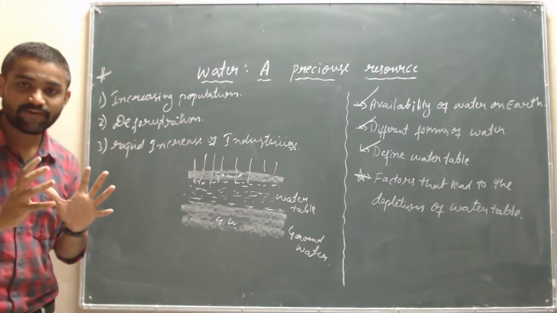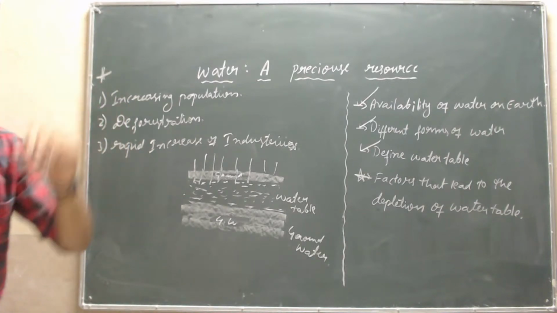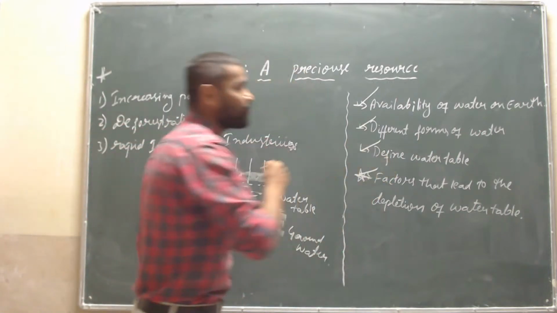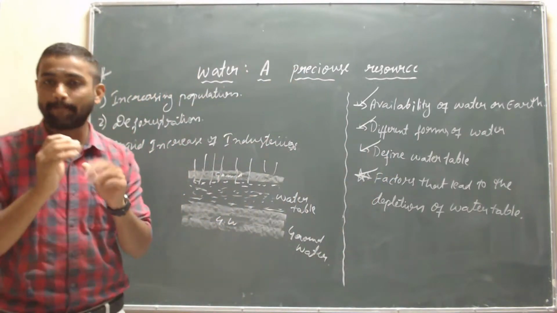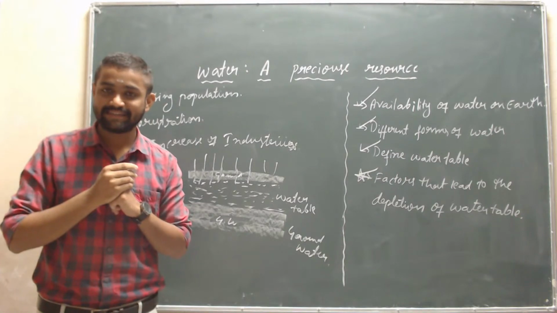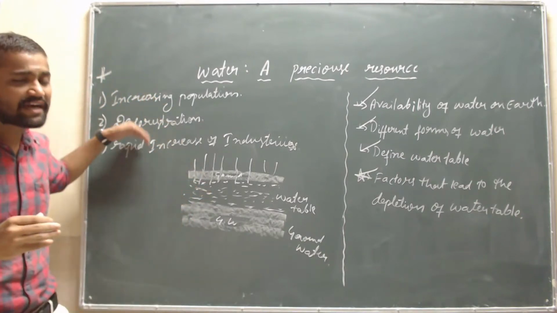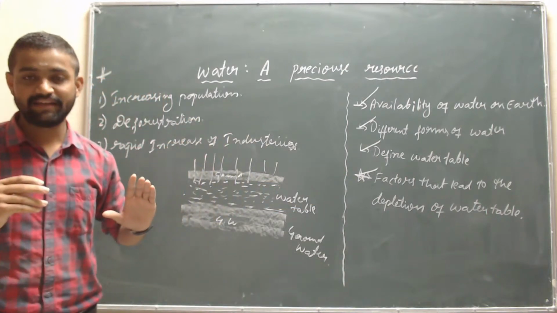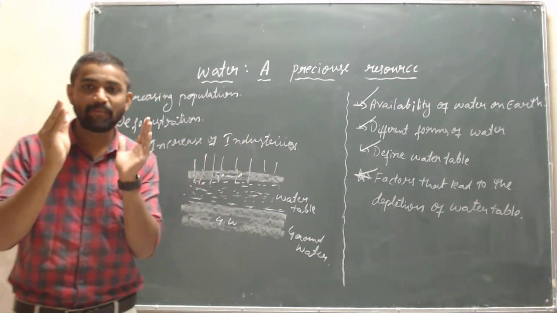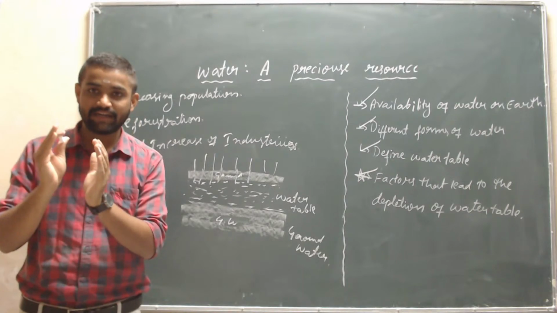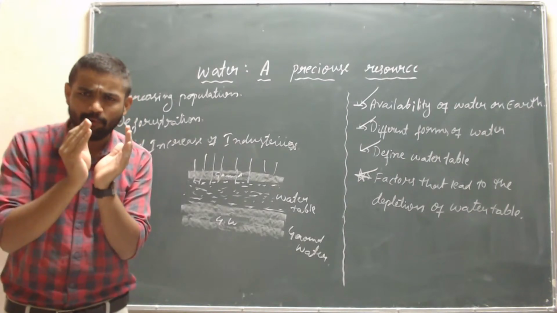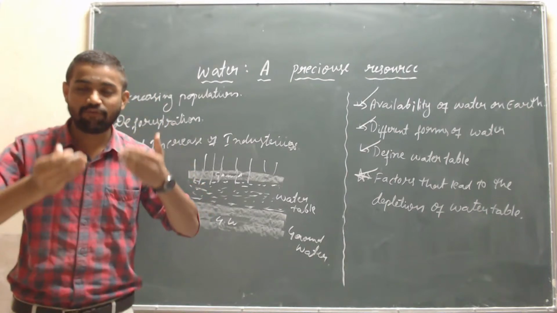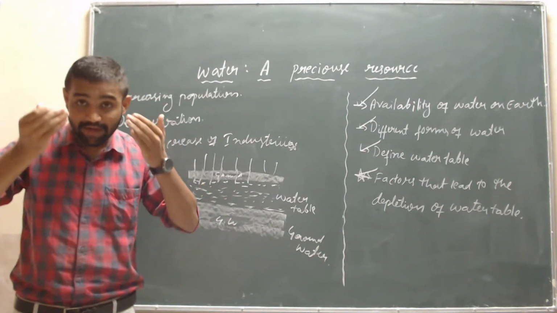Is it clear, children? The next important point we have is water management. We know these are the factors which affect the depletion of water table. Water management is nothing but how we control the water resource from nowadays only.